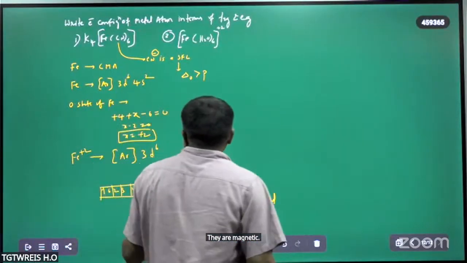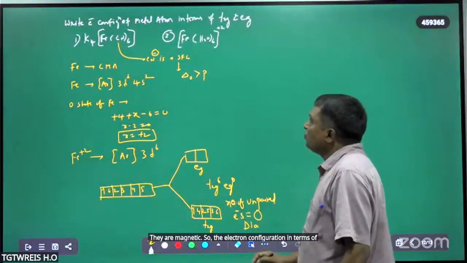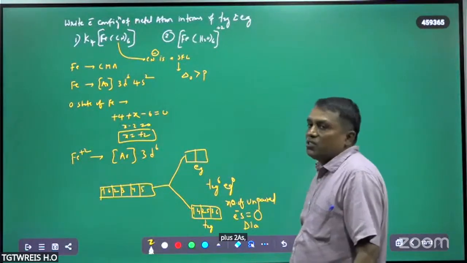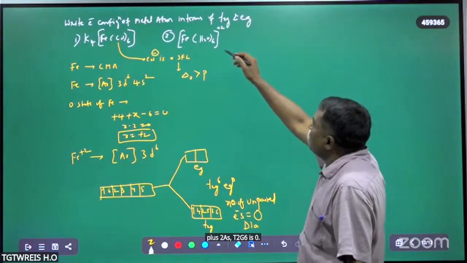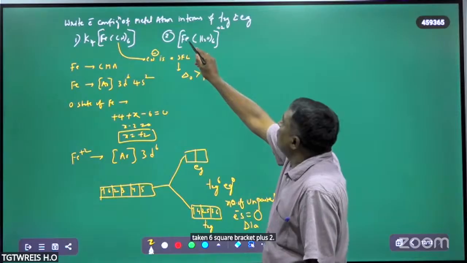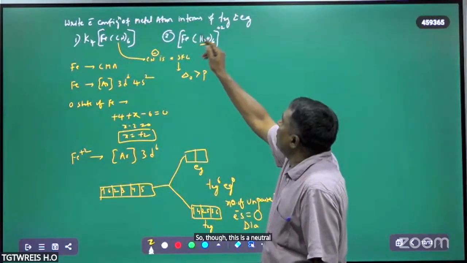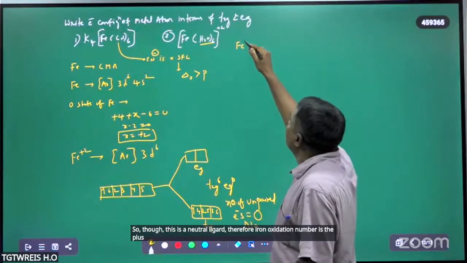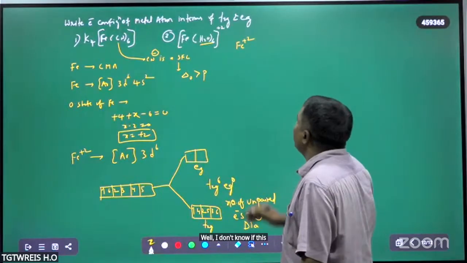So the electron configuration of iron plus 2 is t2g6 eg0. And the second one is [Fe(H2O)6]2+. Here water is a neutral ligand, therefore the iron oxidation number is plus 2 in this case.